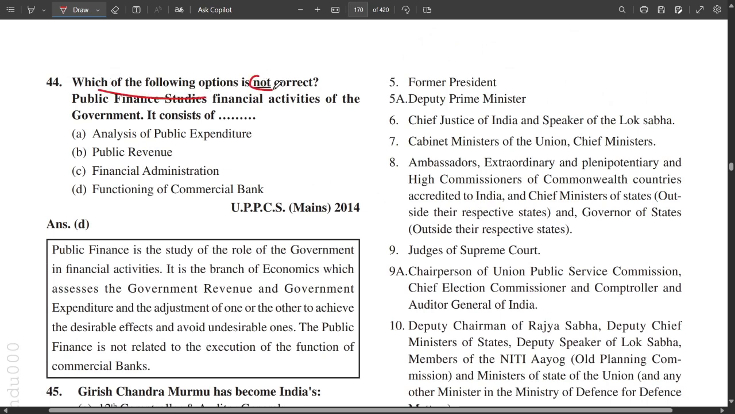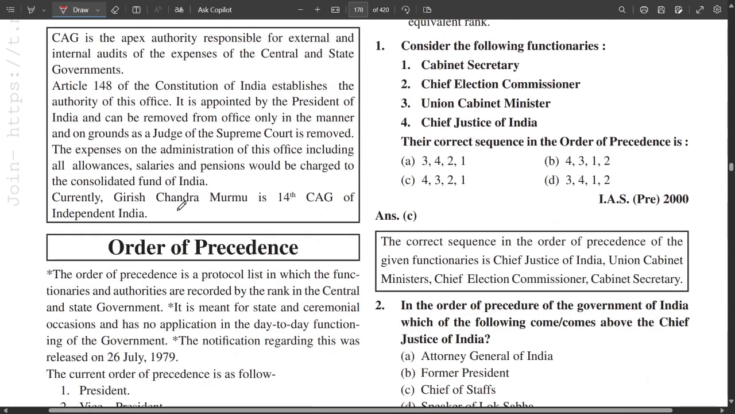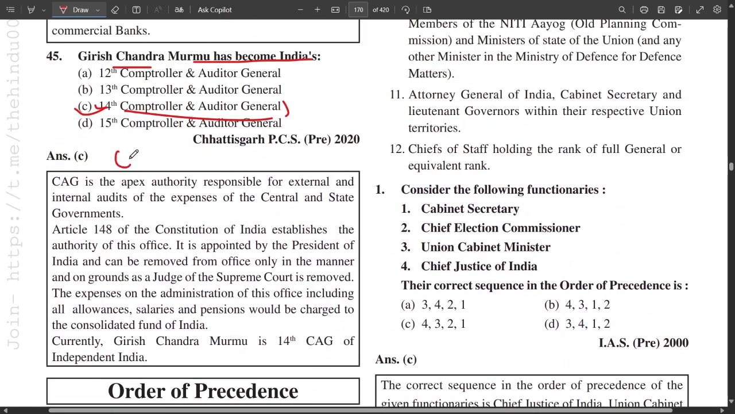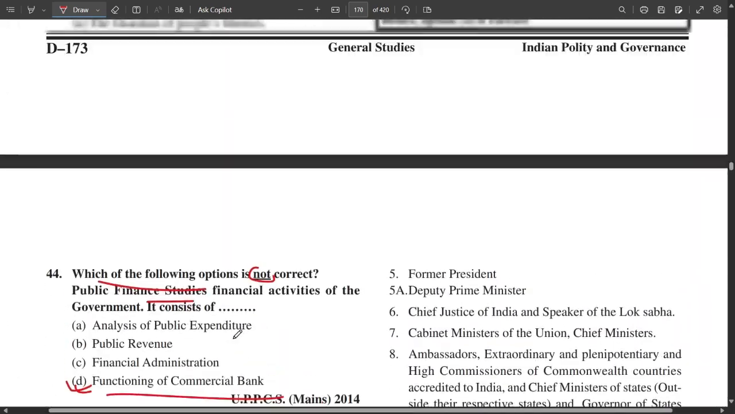Which of the following statements is not correct? Public finance studies financial activities in the government, consisting of the functioning of commercial banks. Now, Girish Chandra Murmu has become India's 14th CAG. With this, we have finished the CAG and Attorney General. In the next lecture, we will do the order of precedence and then start Parliament. Thank you.